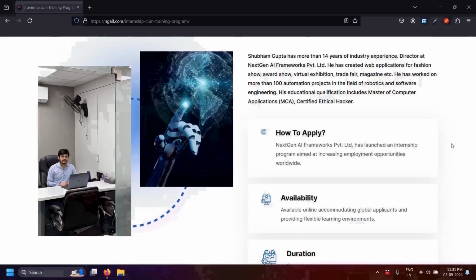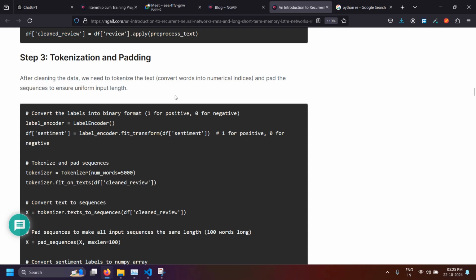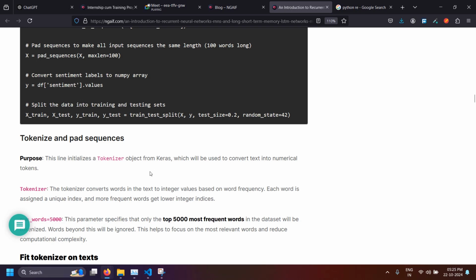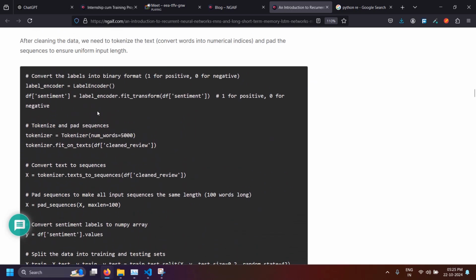This video is part 2 for recurrent neural networks and long short-term memory networks. Tokenization and padding. Of course, you require to tokenize the text. So I have included what everything means here. First I will show you the code and tell you.